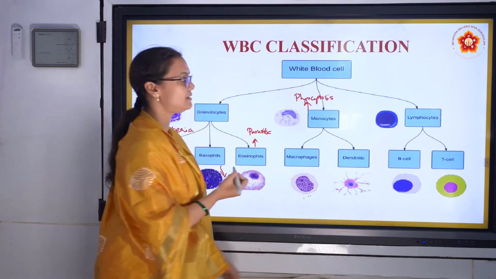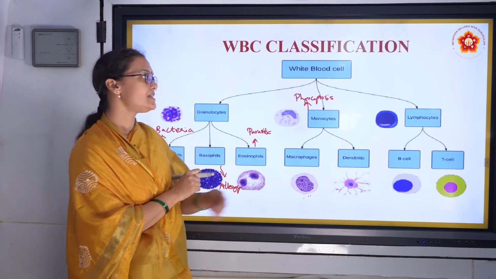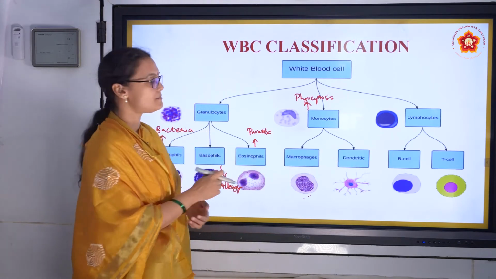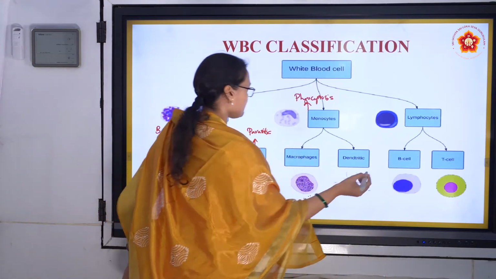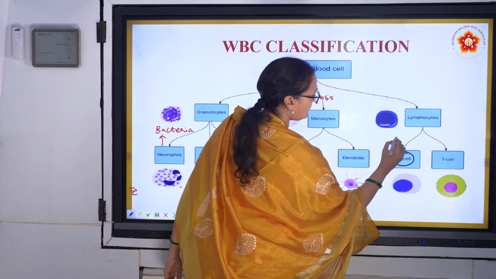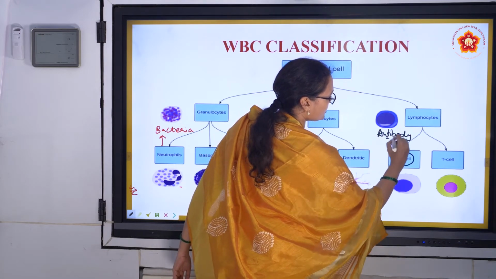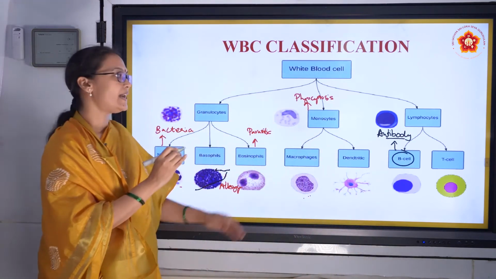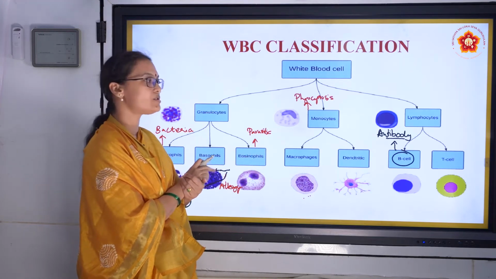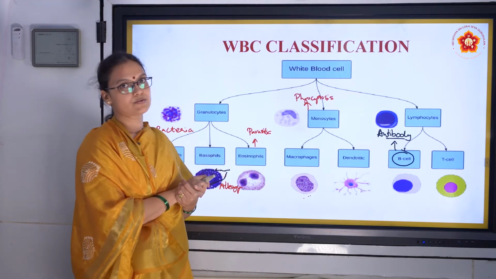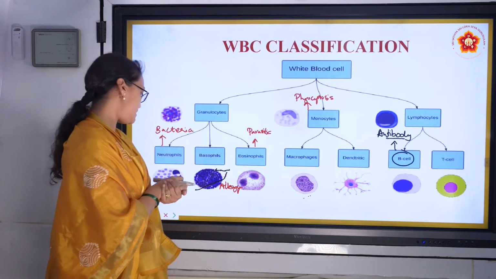And then we have lymphocytes. These are the most important cells in immunity. What are they? T lymphocytes and B lymphocytes. B lymphocytes are especially helpful because they produce antibodies. This is very important. Which cells produce the antibodies? B lymphocytes. And T lymphocytes help the B lymphocytes in producing the antibodies. They also do a certain amount of phagocytosis. So that's the basic structure of leukocytes or WBCs. Hope it's clear.